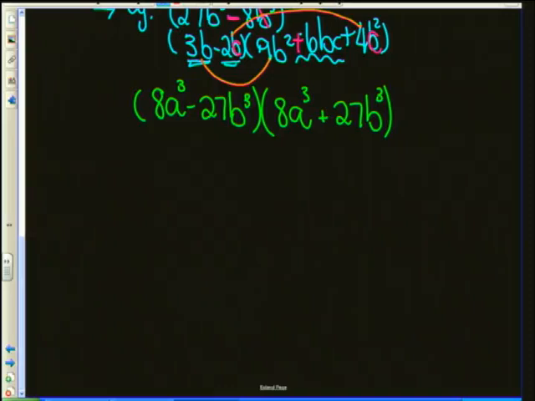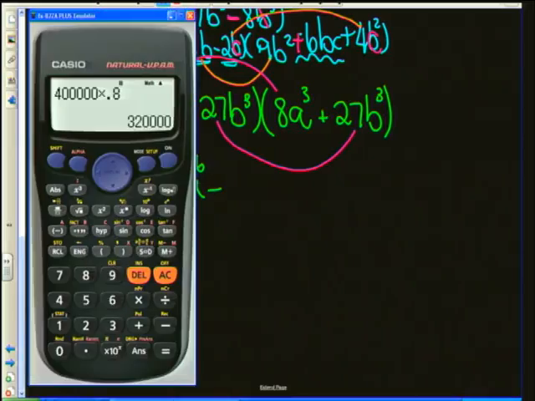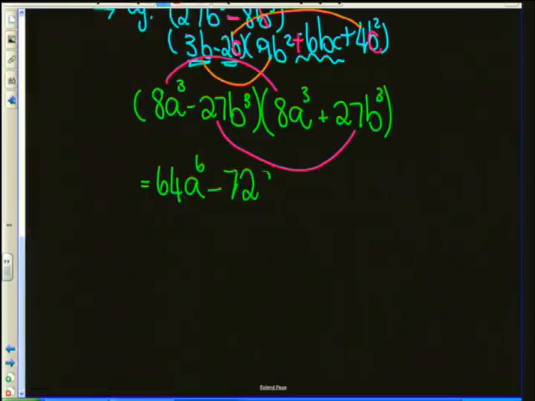Okay, and looking at what we have left, 8a cubed minus 27b cubed multiplied by 8a cubed plus 27b cubed, well, what I hope you're spotting there is the difference of 2 squares, okay? And again, difference of 2 squares, to simplify, we just need to multiply the first two terms and the last two terms. You don't need to waste your time with anything else. So therefore, our simplified answer is 64a to the 6 minus 27 squared, we get 729, 729b to the 6.